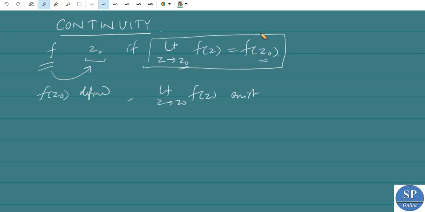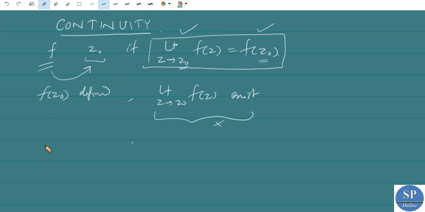So if f of z0 is not defined, that is, if f is not defined at the point z0, then we can say that f is not continuous, that is, f is discontinuous. Or if this limit does not exist, then also we can say that f is discontinuous at z0. And if f is defined at the point z0 and this limit exists, but this limit is not equal to f of z0, then also we can say that f is not continuous at the point z0, right? This is the continuity of a complex function f at a point z0.